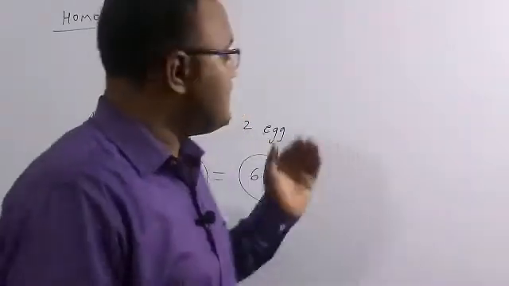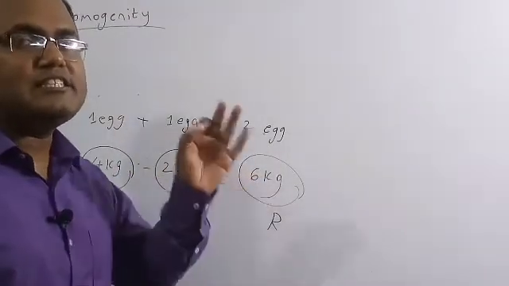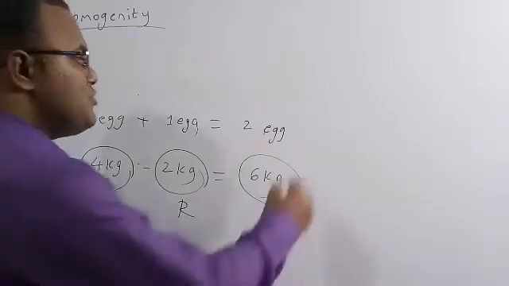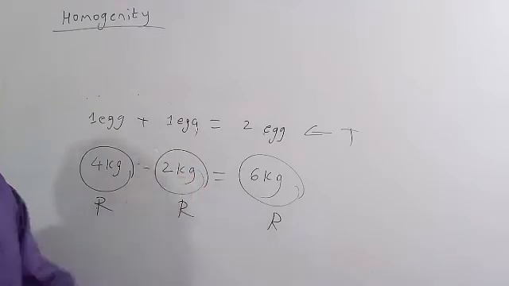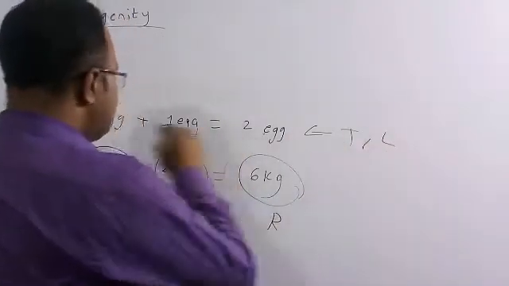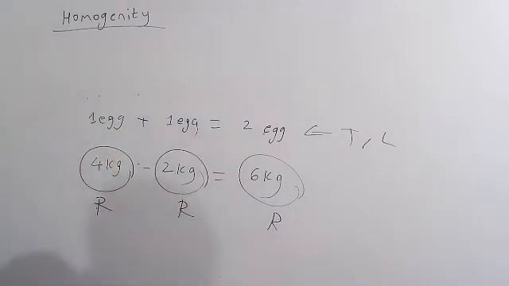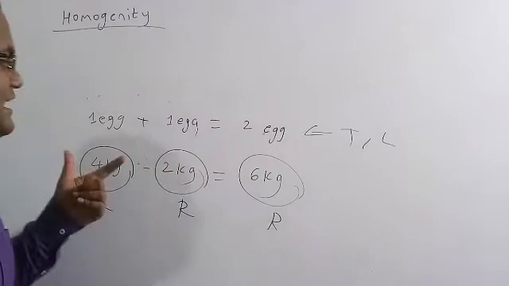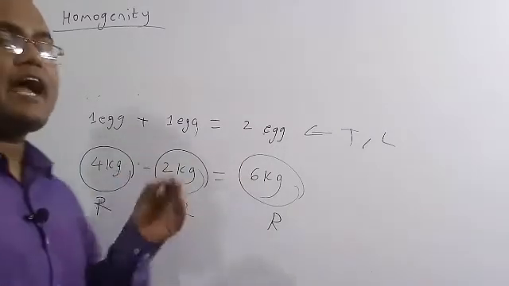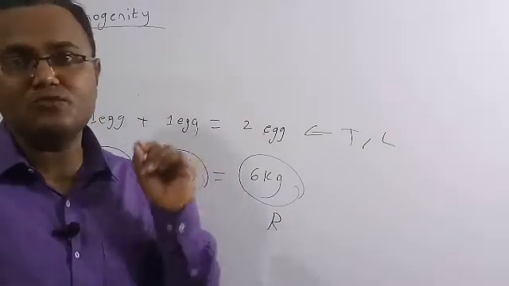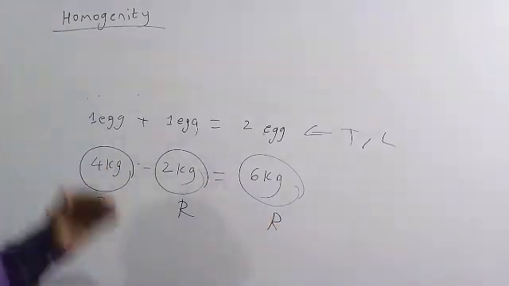So for all the fundamental and supplementary quantities, you need to use the same expression. So in any given equation, each and every term in the expression must be the same quantity. If you use time, every term must be time. If you use length, each and every term must be length, then only the equations will hold. So finally, the homogeneity principle tells that in a given equation, each and every term must be of the same quantity. You can add or subtract only the same quantity. You cannot add or subtract two different quantities. That is the meaning of the homogeneity principle.